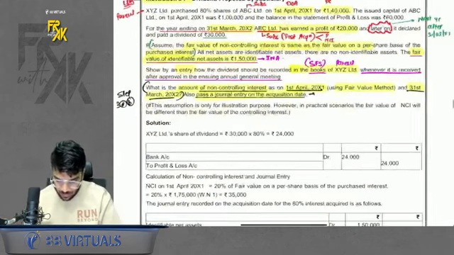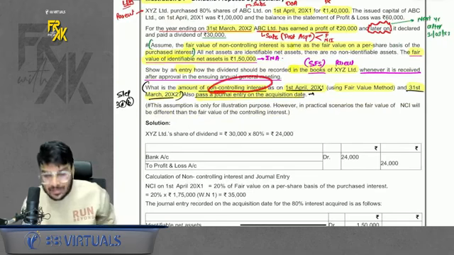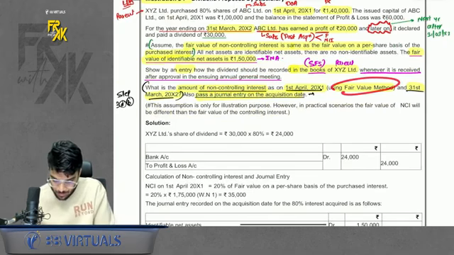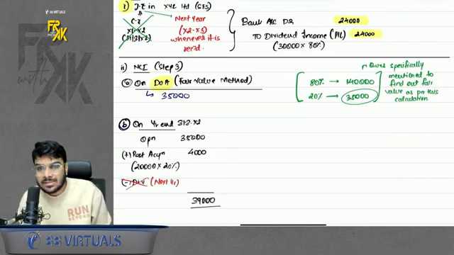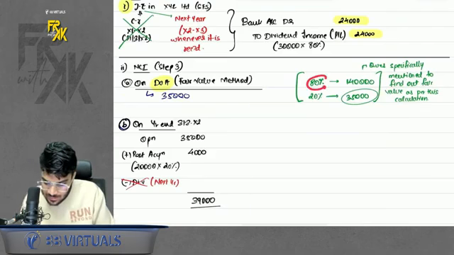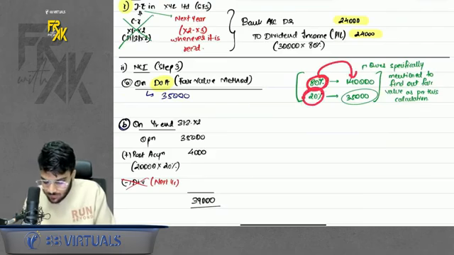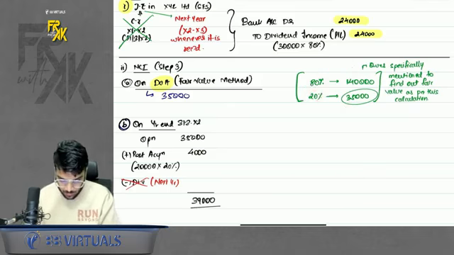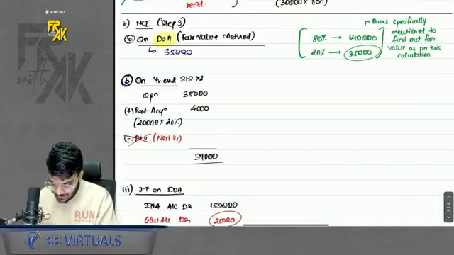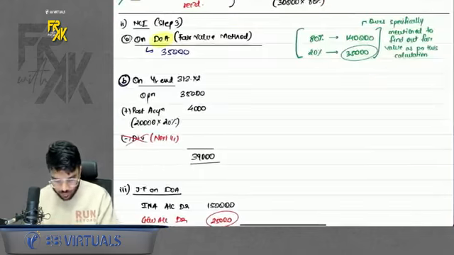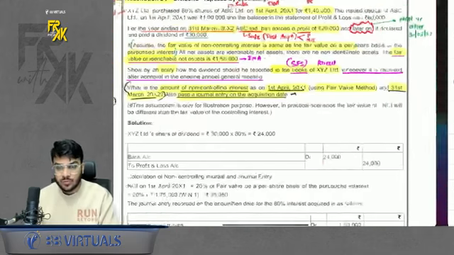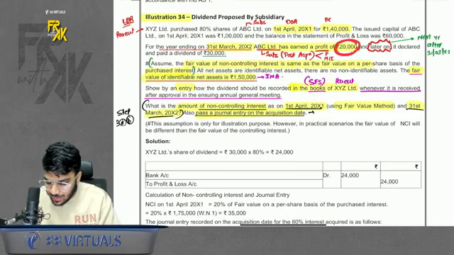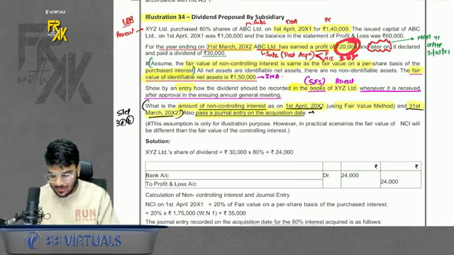Okay. Then what else was asked? They have asked to compute the NCI as per fair value method. How do I compute the NCI as per fair value method on day one? They are telling us to use the same ratio of purchased interest. We purchased 80% for 1,40,000. What will be the value for 20%? Simple. Then they have also asked the NCI at year end. So take the opening of day one of NCI, then add the post share of NCI. Subsidiary earned 20,000 now, so 20% belongs to NCI. So add that.